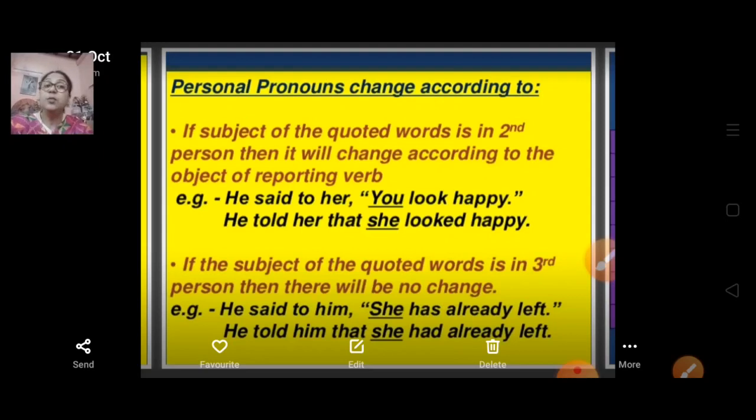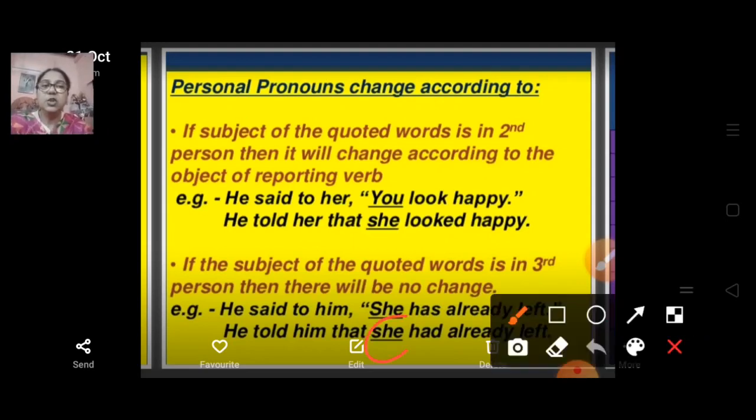Example: He said to him, "She was already late." He told him that she had already been late. Here you can see "she" is given, which means it is third person, so we are not going to change it here.